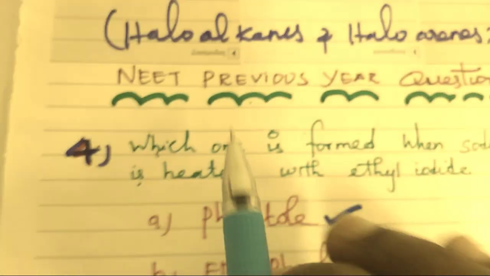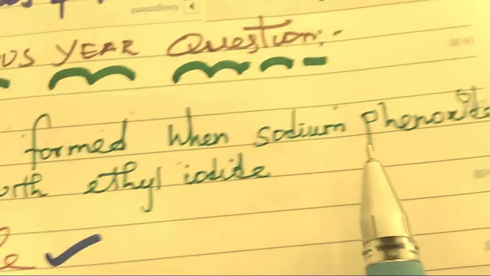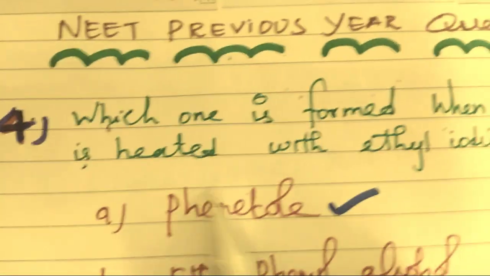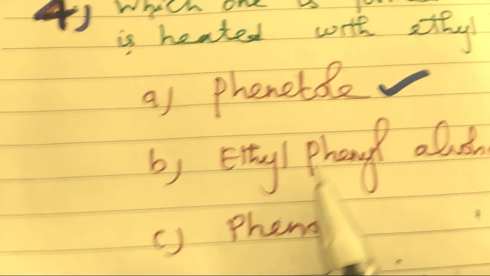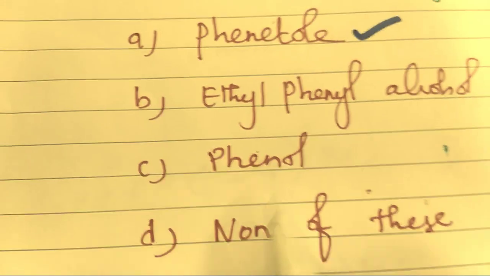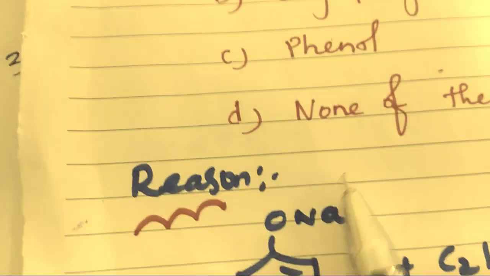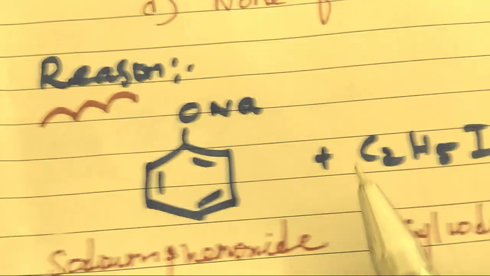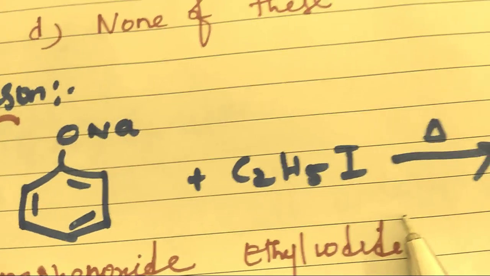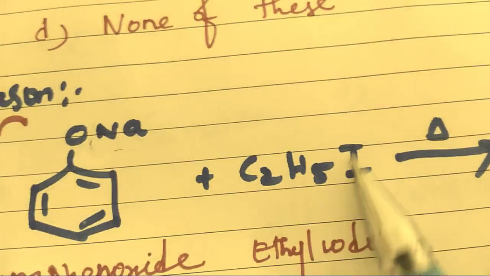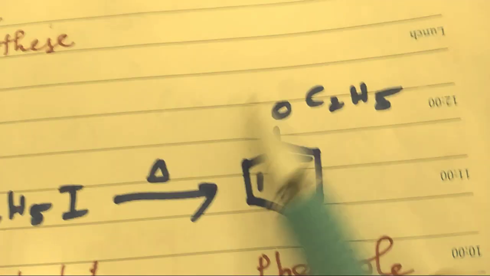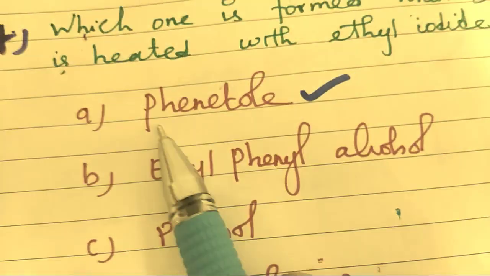Next one is: which one is formed when sodium phenoxide is heated with ethyl iodide? Four options are given. This is the A option, this is the B option, this is the C option, this is the D option. The answer is phenol. Now you look. Sodium phenoxide is treated with ethyl iodide, with removal of sodium iodide to form phenol. So the answer is A, phenol.